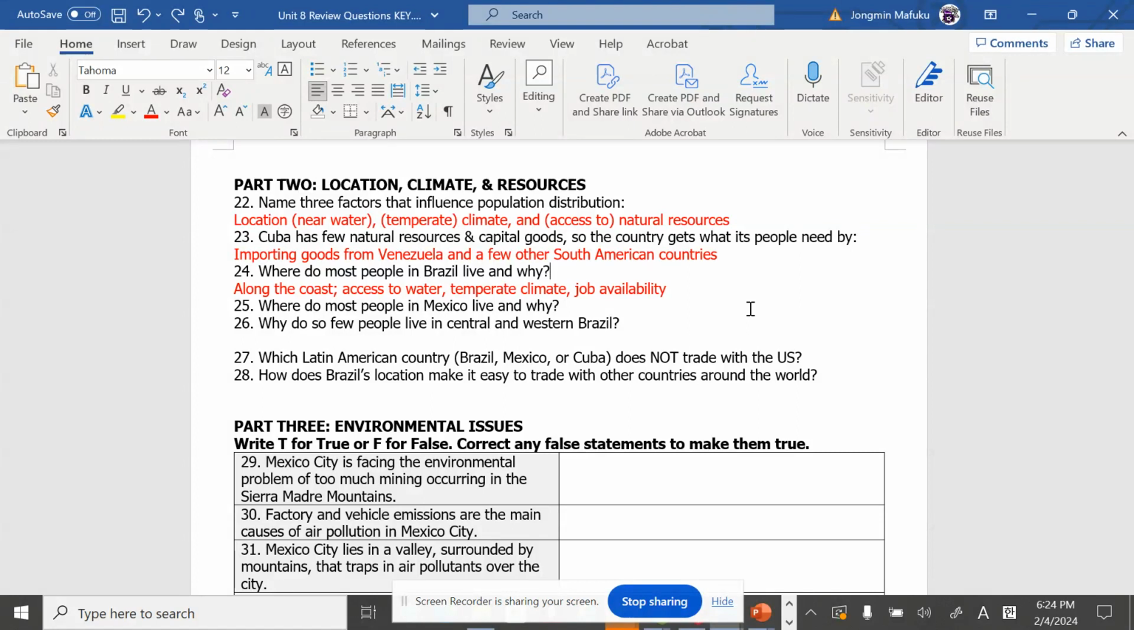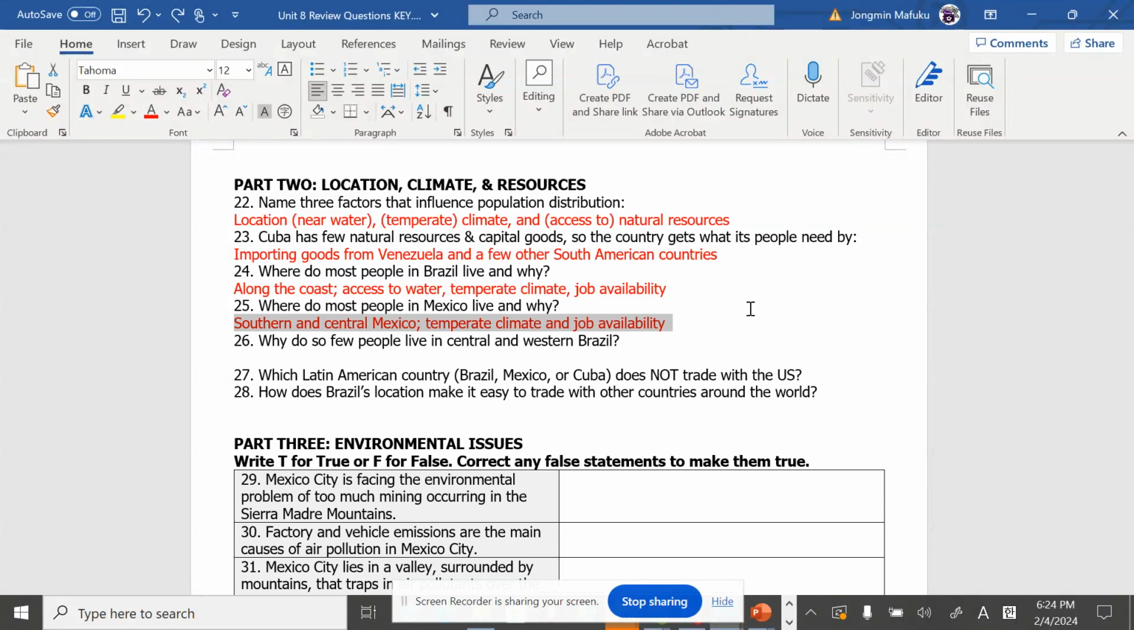Where do most people in Mexico live and why? We already have the idea of most people living where there are a lot of jobs and good climate. That is the answer. People live in southern and central Mexico because of the temperature and because it has more jobs in those areas.